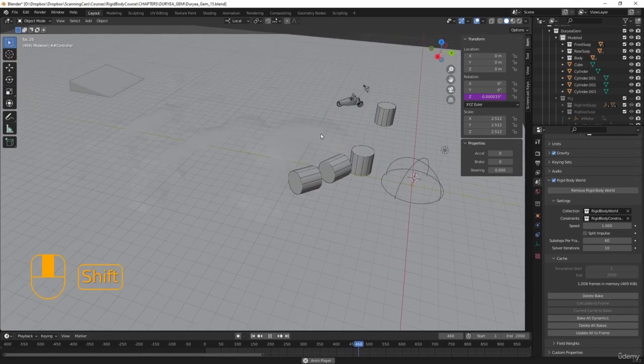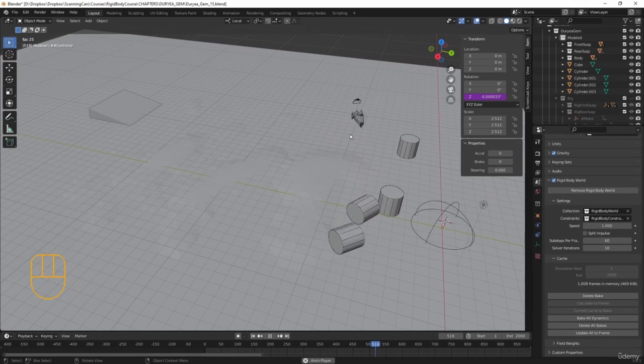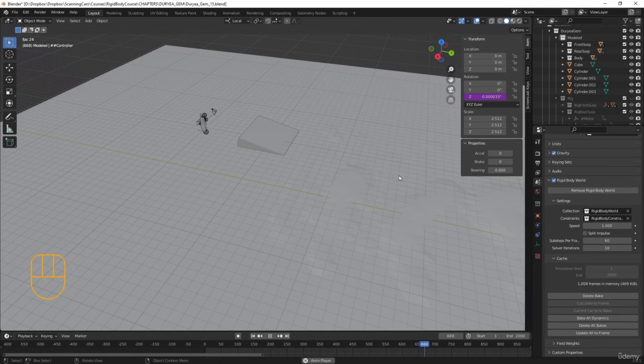Into the barrels. And come over here and flip it over. Okay. All right, so that just about wraps it up.